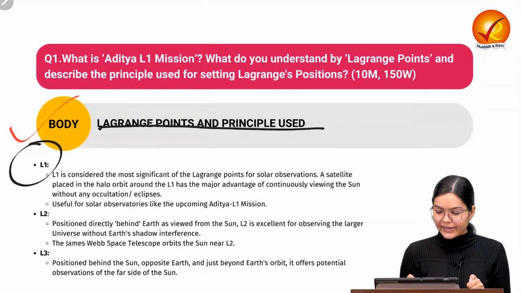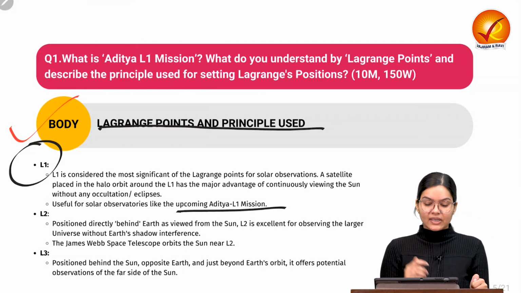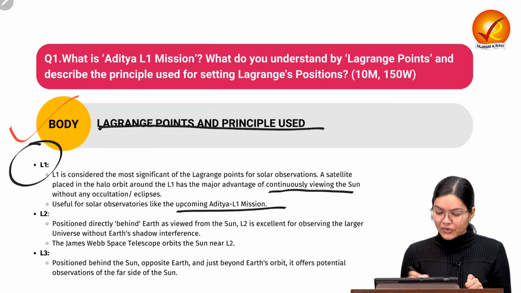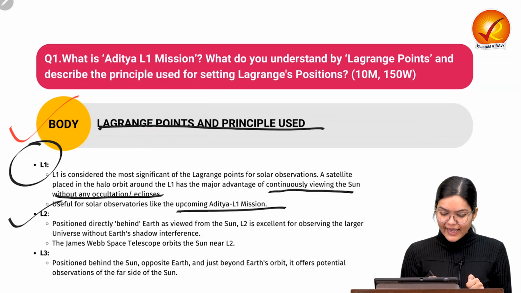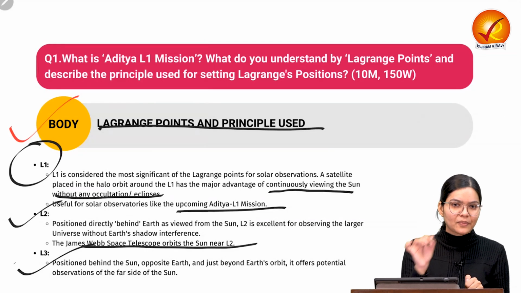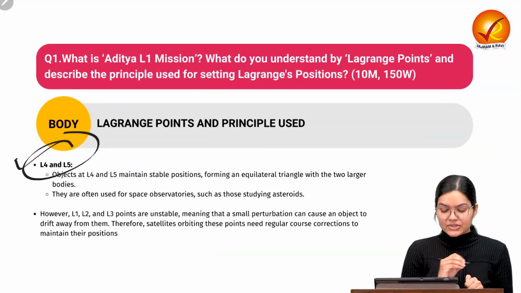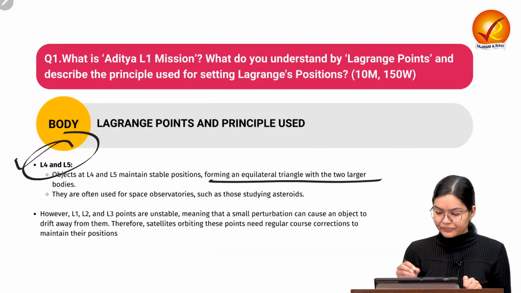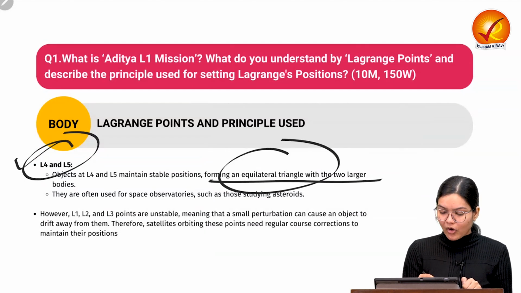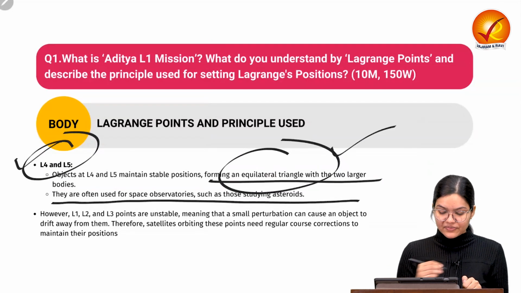For L1, for example, we have seen the Aditya L1 mission, and a continuous watch can be provided because continuous viewing of the sun is possible. The L2 position, L3 position: for L2 we have seen the James Webb telescope has been positioned. Then we have discussed the L4 and L5 positions, where an equilateral triangle is formed, often used for space observation. So equilateral triangles and positions we have seen.